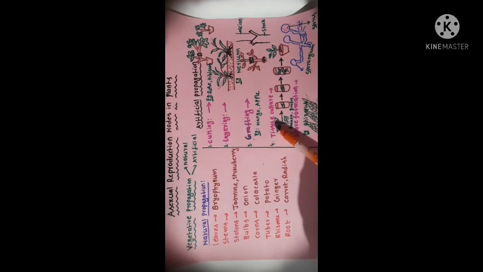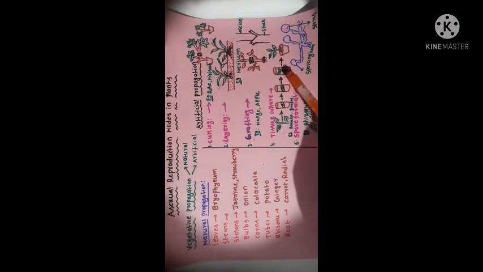The next one is tissue culture. This is a modern technique of growing plants in which a larger number can be produced in a short time. In tissue culture, we select one cell of the plant and grow it in agar under favorable conditions. We get a large number of plants in a short period. So this is about tissue culture.